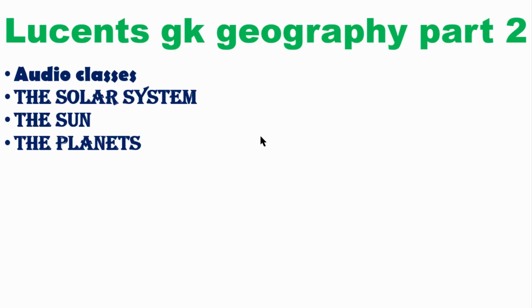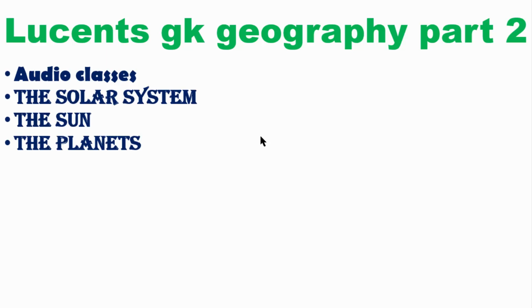In the solar system, the nearest planet to the sun is Mercury and the farthest planet from the sun is Neptune. The size of the solar system is about 10 to the power of 5 AU, that means astronomical units. Scientists generally calculate distance as AU, astronomical units, and also in light years. They measure distance like this.